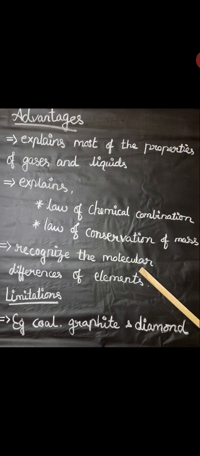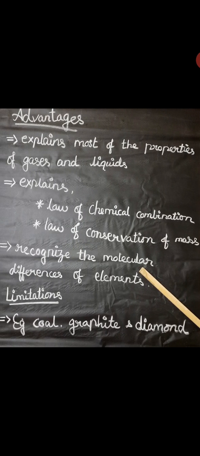Next we can see the advantages. What are the advantages of Dalton's atomic theory? Dalton's theory explains mainly the properties of gases and liquids. It also explains the laws of chemical combination and the law of conservation of mass, which we will see in the last topic of the lesson.